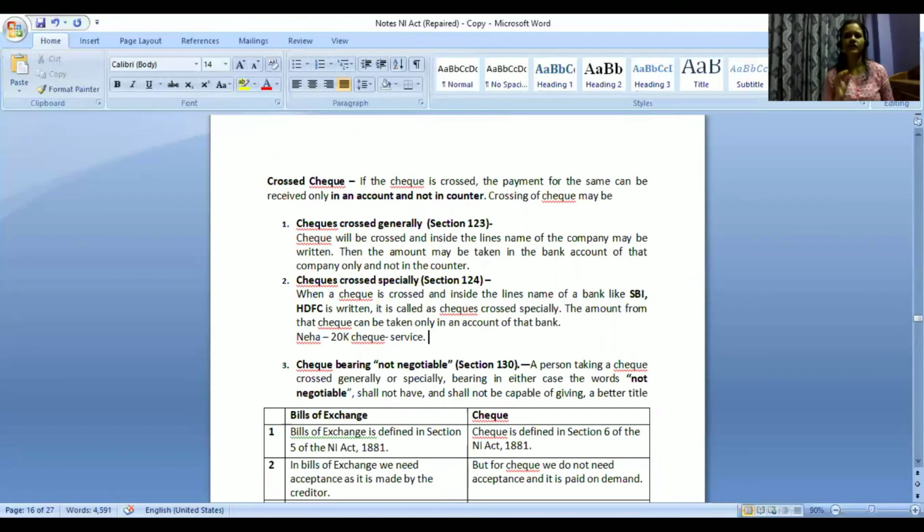She gave me a check. Now I have 3 months time. Within that 3 months time, I can either demand the payment or I can negotiate it. I can give it to someone else.